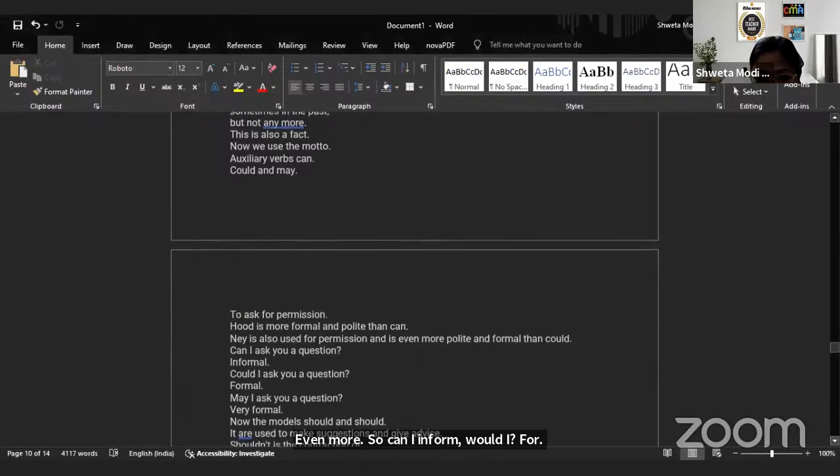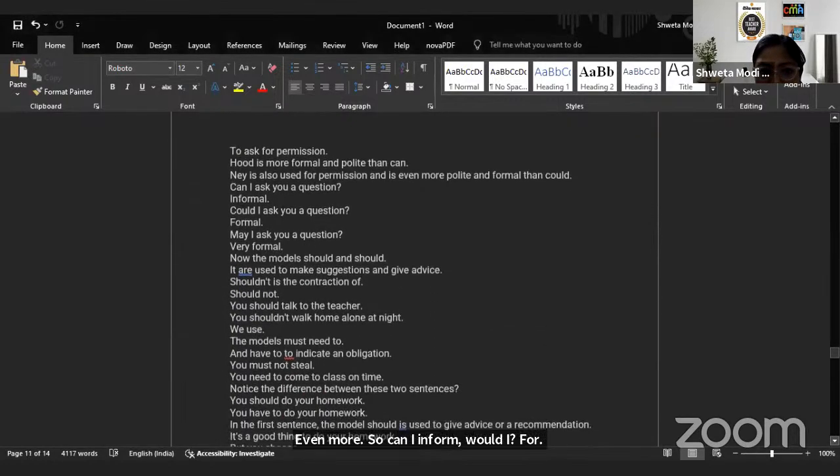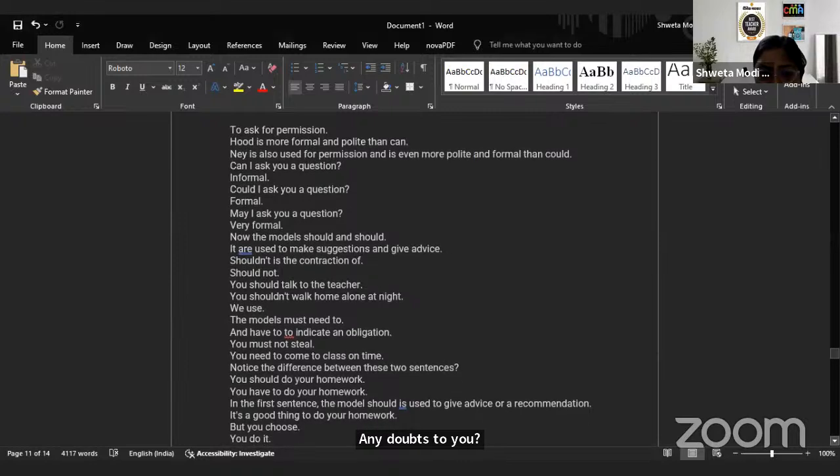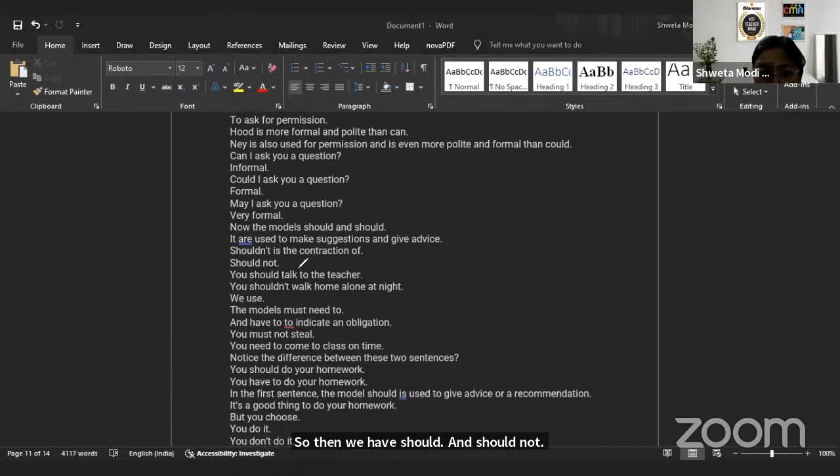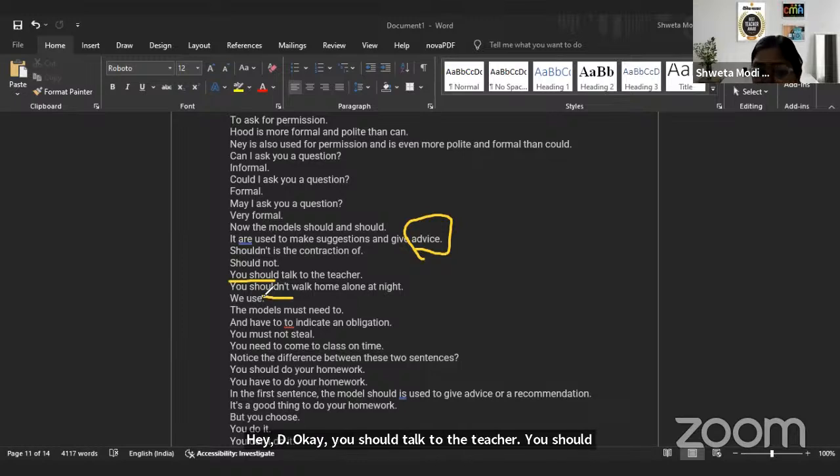Any doubts till here? So then we have should and should not. Okay. So should is what? Advice. Okay. You should talk to the teacher. You should not walk. So should means some advice. Okay. Then must is obligation. We all have done must. Must not means no means no. You must not steal. Okay. So it is an obligation.